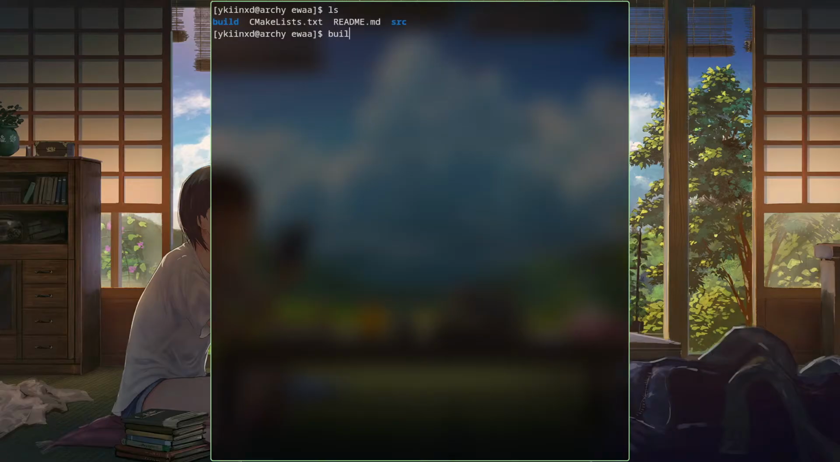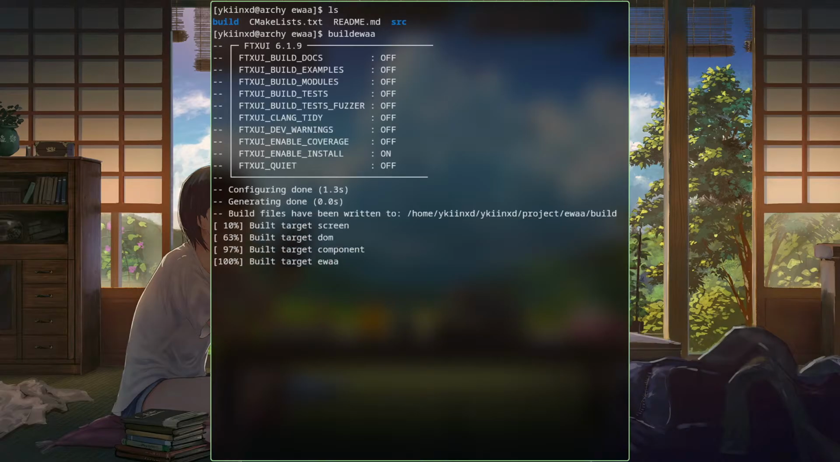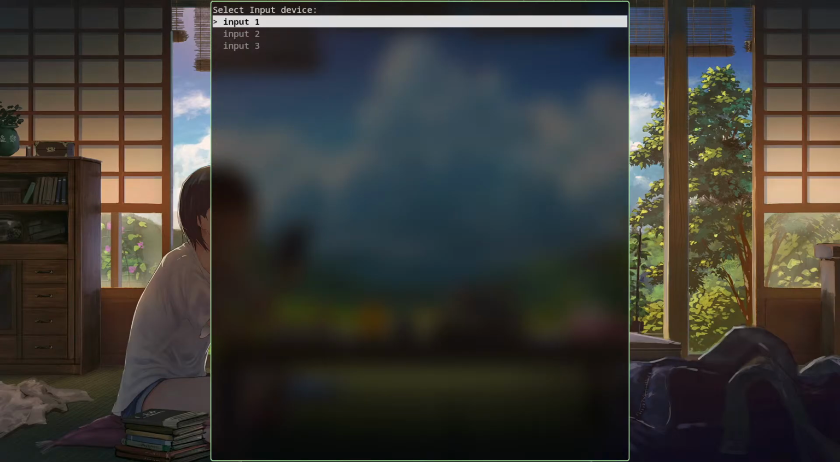Okay, so I built something here. Let me show you guys. First of all, I have a script, build ewaa, which I made using ChatGPT. Basically, it compiles my program and links everything. After that, it gives me this binary, ewaa. So currently, I have nothing.